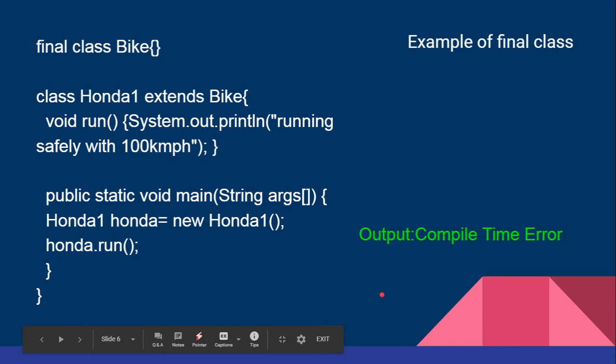It will help to declare a final method in the case of a method, which cannot be reused or overloaded or overridden, and in the case of a final class, it helps to prevent the overriding concept. That's all about the keyword final in Java.